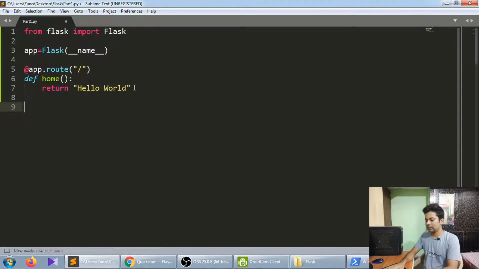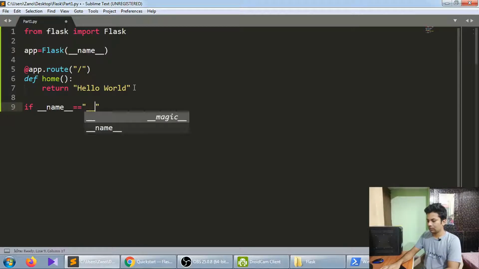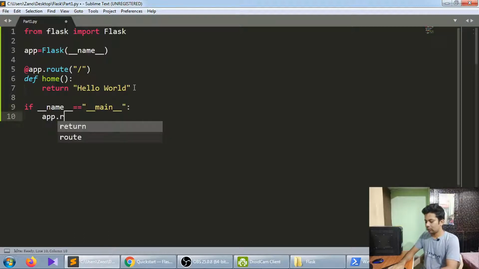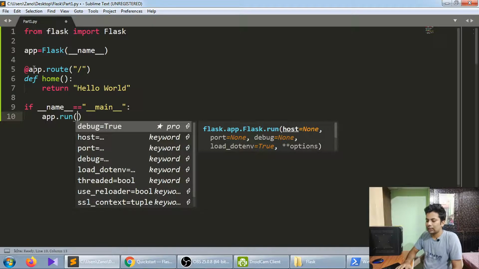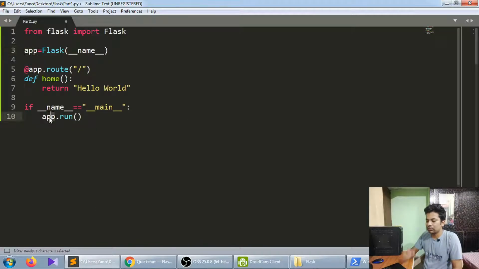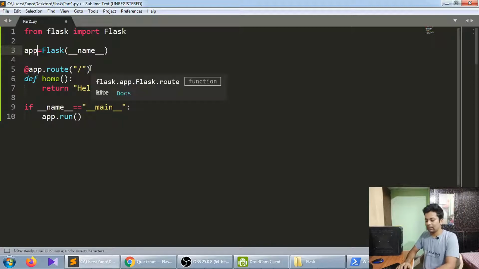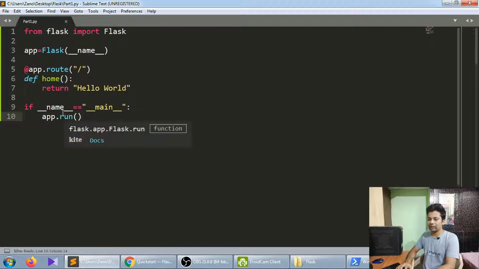For running we'll do if __name__ equals '__main__': app.run. See, this app and this app should be named the same. If you take app123 here, you have to also write app123 here. But we'll only write app. That is the company standard. It will run until and unless we destroy the server.